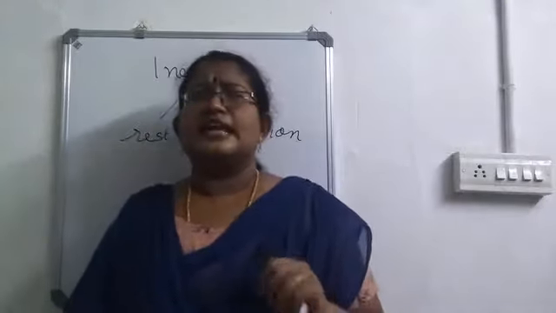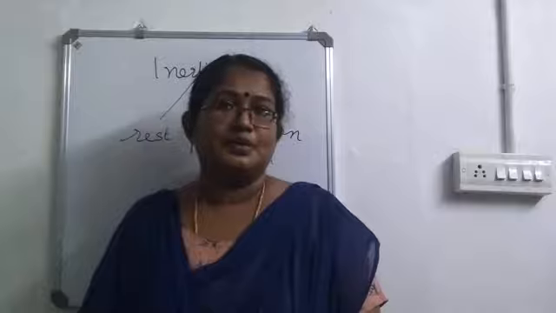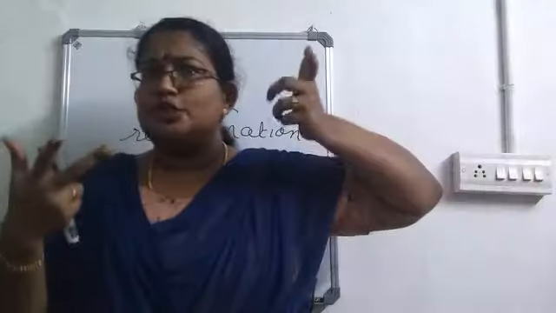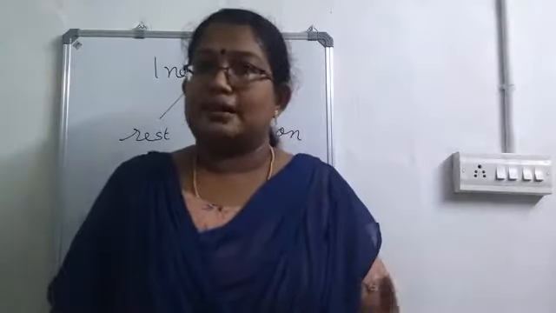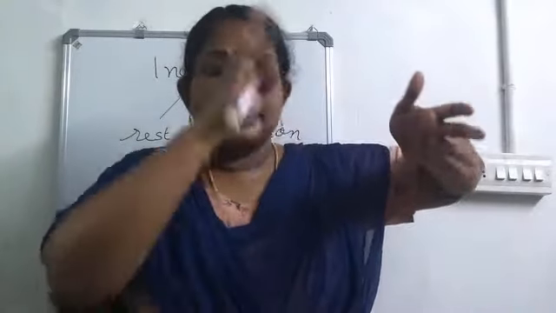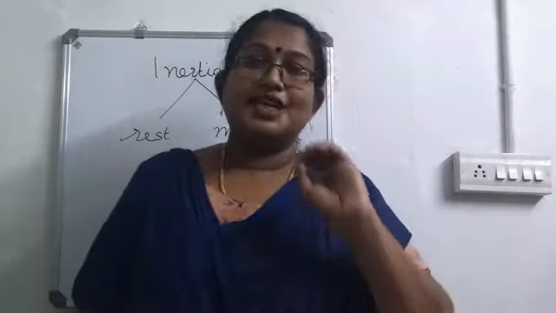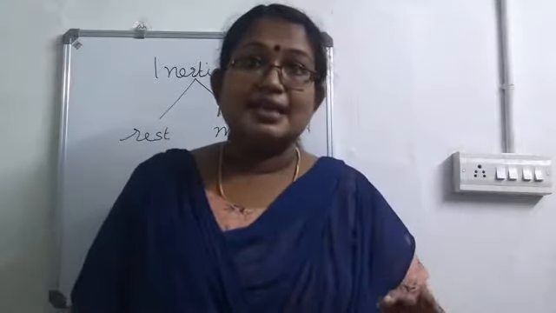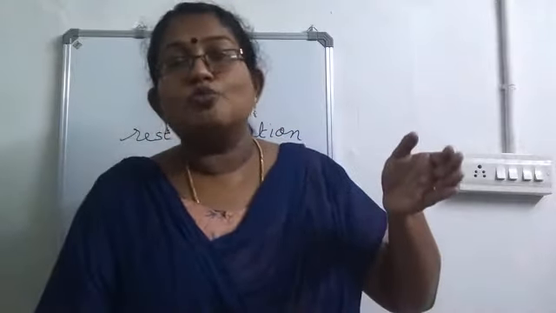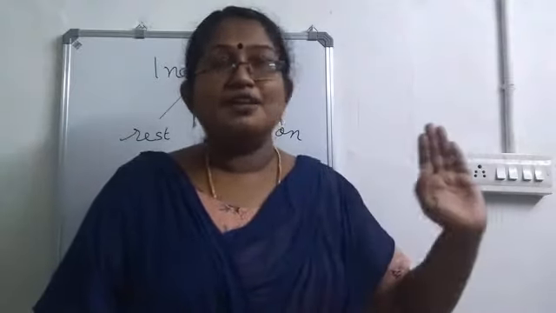Okay. Then, in order to move the dust particles from the carpet, usually what will we do? We'll just take it like this and we'll hit it with the broom or a stick, isn't it? In order to move the dust particles from a carpet, we'll raise the carpet and we'll hit it with the broom or a stick. Then the dust particles will come down. What is the reason for that? Actually, the dust particles are present in the carpet and they are in the state of rest. When you are hitting with the broom or a stick, you are applying force on the carpet. So the carpet will move.